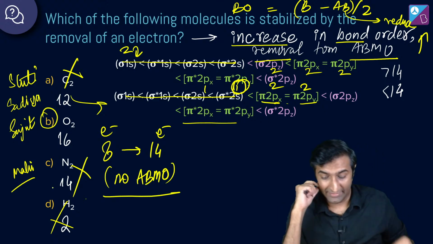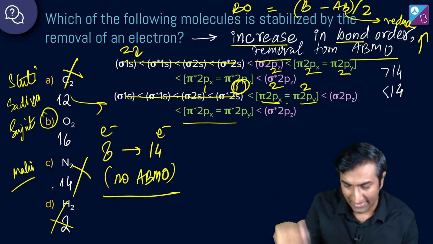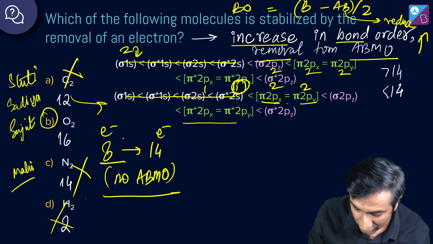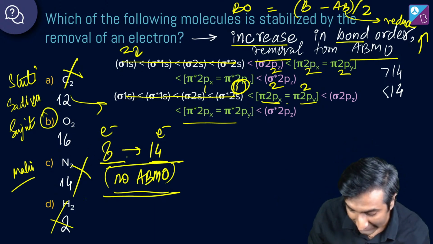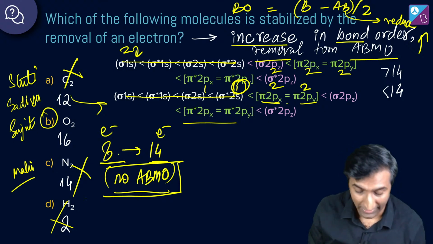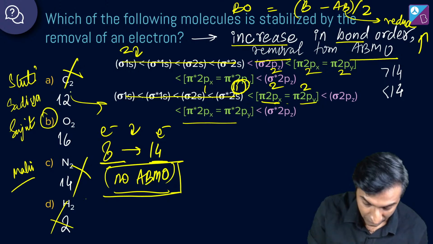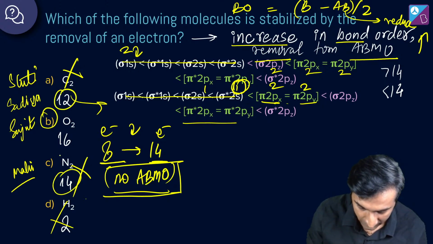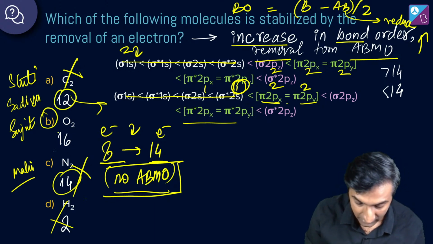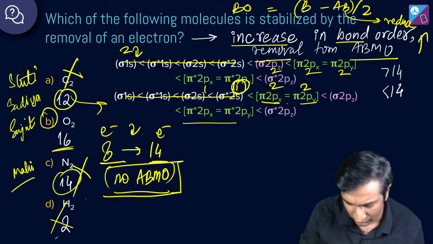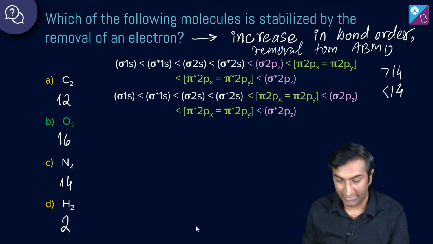But here's another way to do it, as I told you. Look at this, just analyzing the same thing. From 8 electrons to 14 electrons, there are no anti-bonding molecular orbitals. So anything that lies here is not going to get stable. So 12 is not going to be the answer, 14 is not going to be the answer. Definitely 16 could be the answer, 2 is not the answer. You can do it that way too. Anyway, good work everybody.